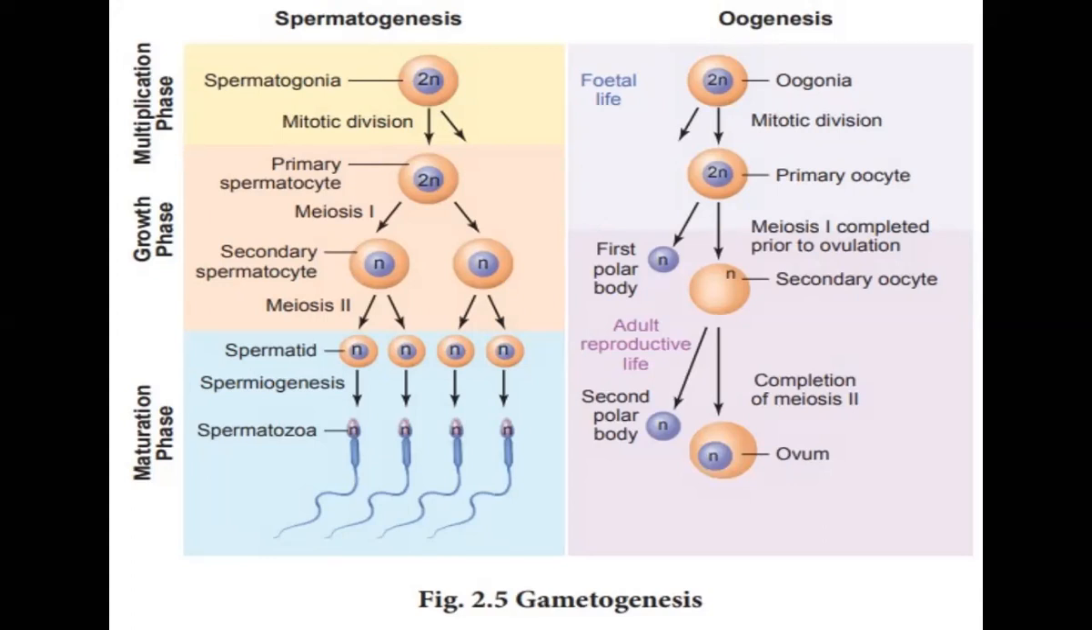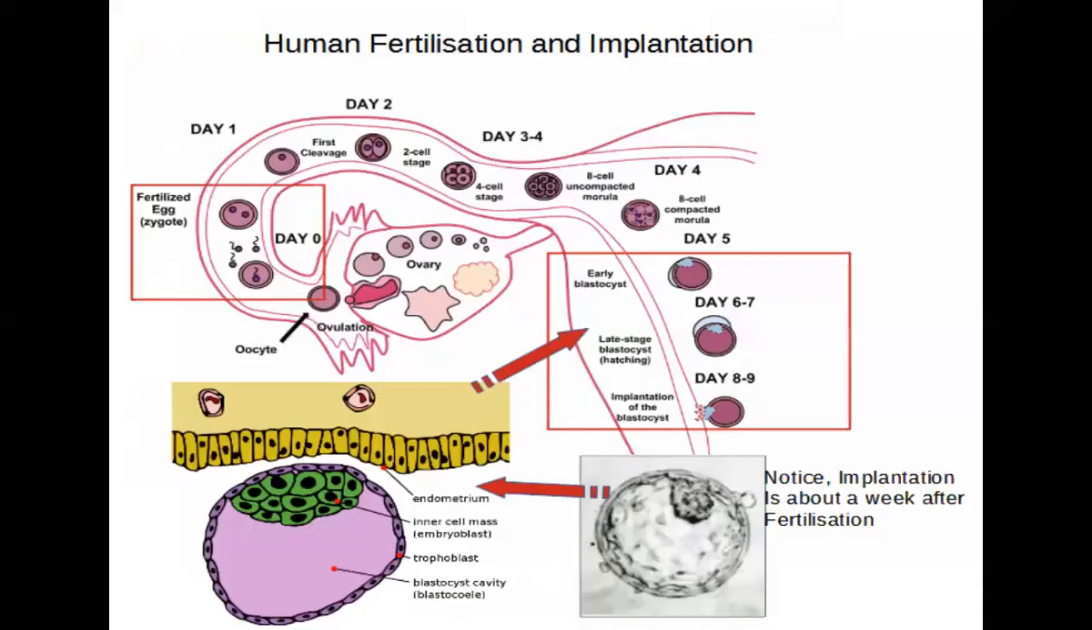Next, we are going to see what happens to this ovum and sperm. If the ovum and sperm unite, it is called human fertilization and implantation. What is the meaning of this? When the ovum and the sperm unite together in the fallopian tube. When the ovum is released, the sperm unites over here and the zygote is formed.